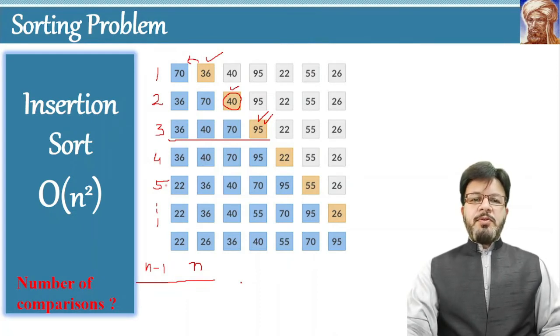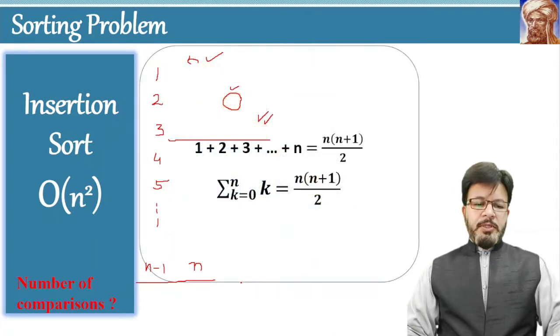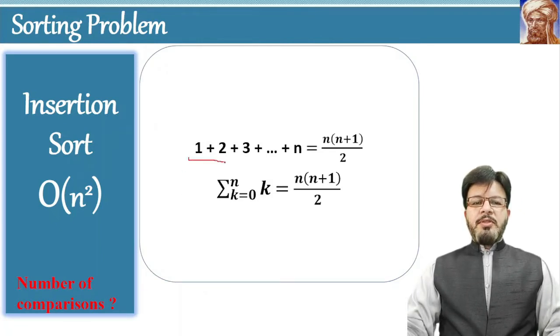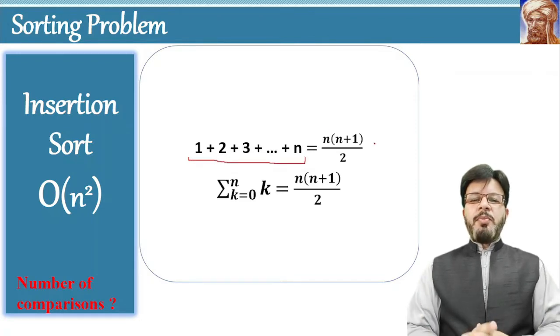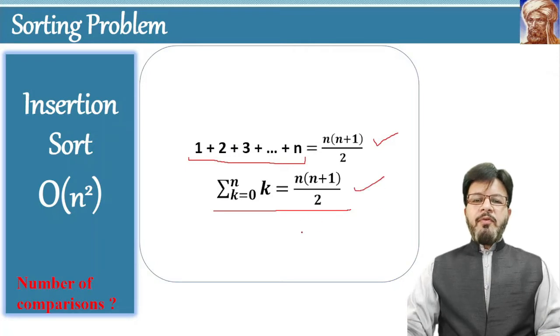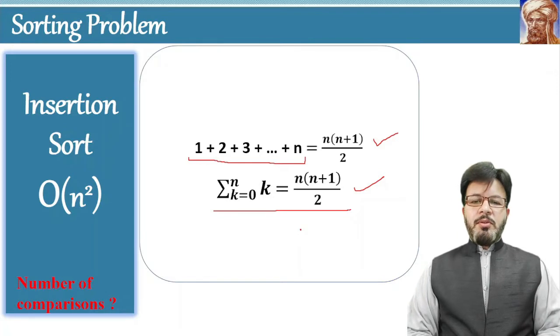To sum these numbers, we have to consider a mathematical formula that is presented here. As you may have studied in your previous classes, the sum of the first n integers is equal to n times n plus 1 divided by 2. The same thing can be written in this form as well. There is no difference between this and this. In our case, the sum is from 1 to n minus 1.